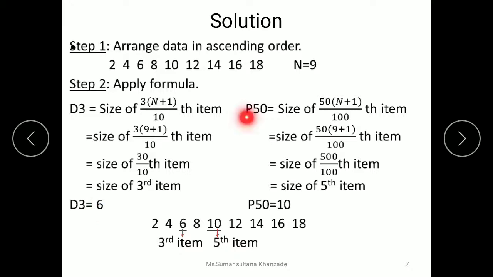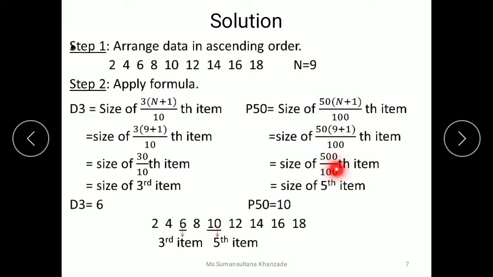Similarly, for calculating P50, we are calculating percentile, so we need to divide by 100, and since we are calculating P50, we need to multiply n plus 1 with 50. So 50 into n plus 1 divided by 100 is going to be our equation. And we know that n is equal to 9. 50 into n plus 1, that is 9 plus 1, divided by 100. It's going to be 50 into 10.